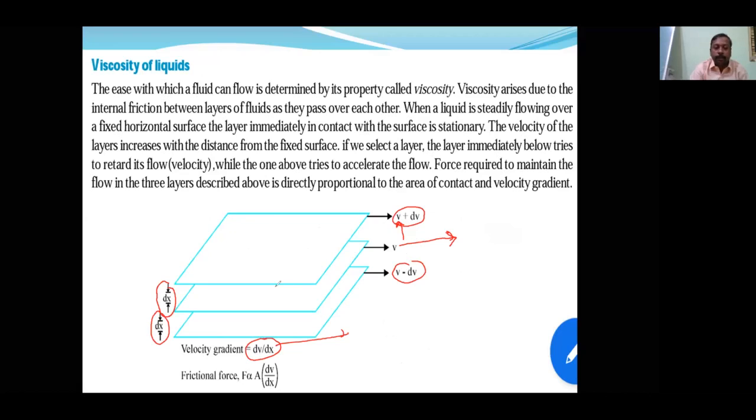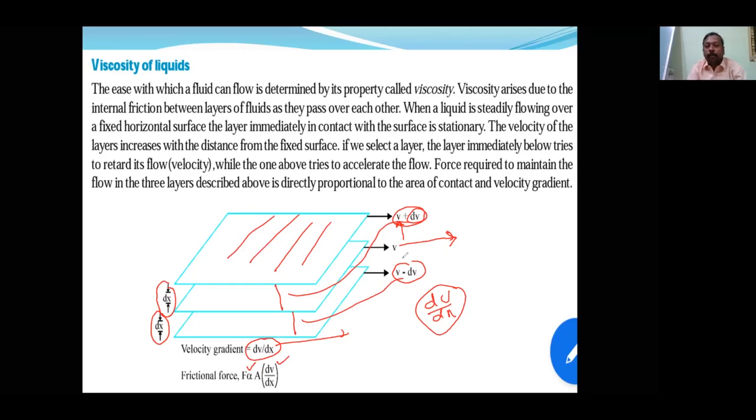This distance is dx, this distance is also dx; here the difference is dv, here the difference is also dv. So dv by dx is called the velocity gradient. It also depends on area. Viscosity depends on two factors, velocity gradient and area of the planes. So F is directly proportional to A into dv by dx.